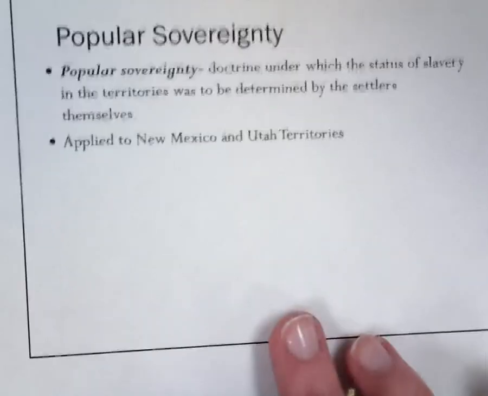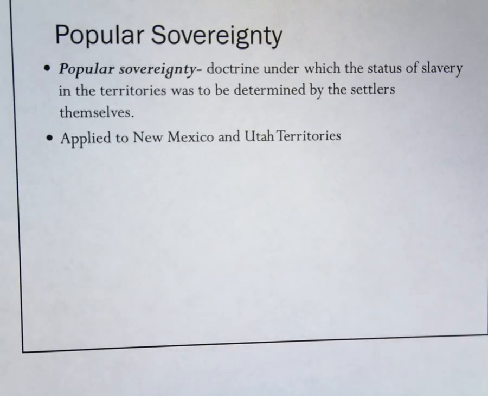Popular sovereignty is basically the doctrine under which the status of slavery in the territories is determined by the settlers themselves. It was created by the U.S. Congress in order to provide a solution to the slave versus free state issue when admitting new states. The U.S. knew they were only going to grow and needed to have some solutions so this didn't continue every time. It basically states that the settlers in each territory decide for themselves if slavery is allowed or not. It applies to the New Mexico and the Utah territories at this time, being the Compromise of 1850, and those people get to vote to decide if the slaves were allowed.